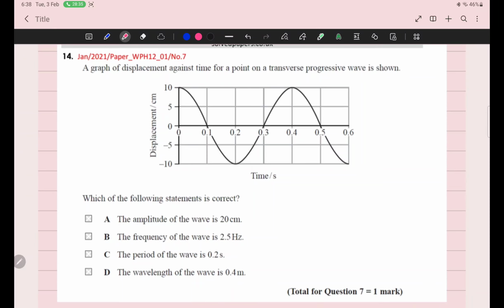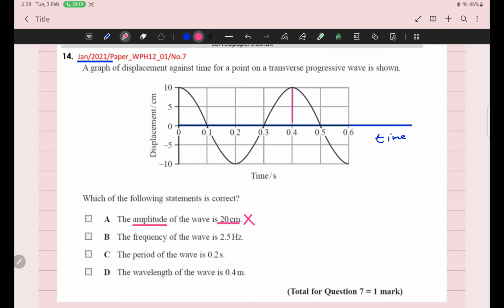Simra beta, this is another question, January 2021. Along the x-axis you are given time. Which physical quantity can you easily determine from this graph? Can you read the amplitude of the graph? Yes, the amplitude is 10, and the given option says the amplitude is 20. So this option is wrong.